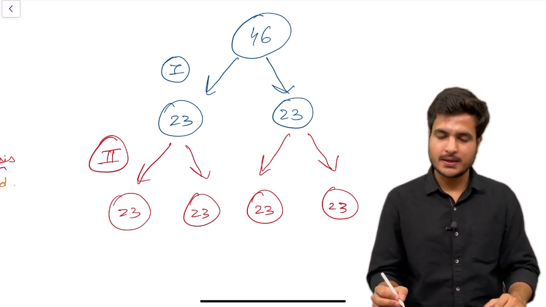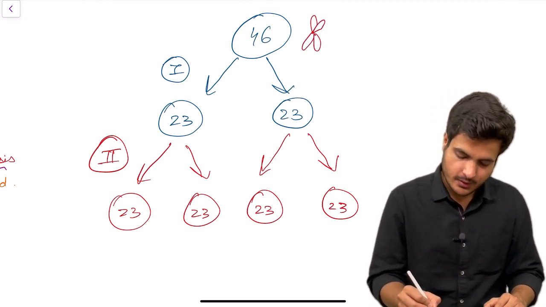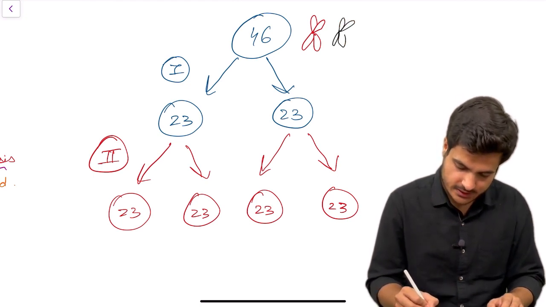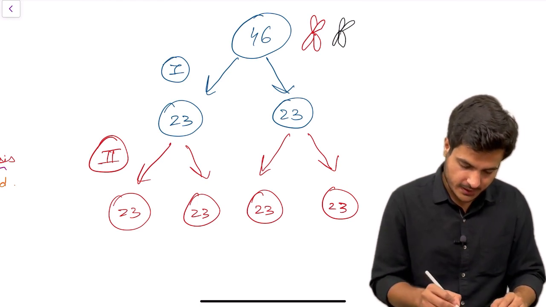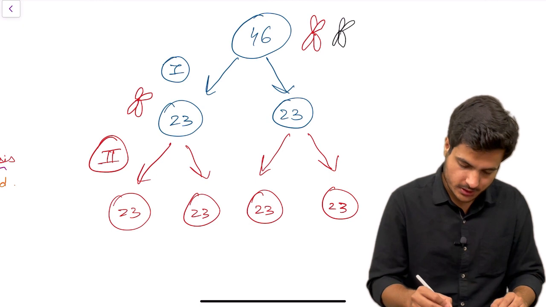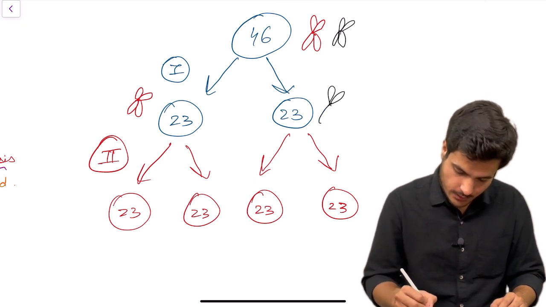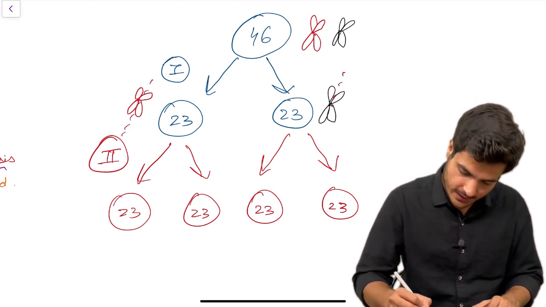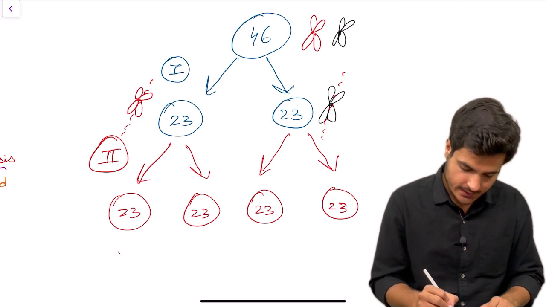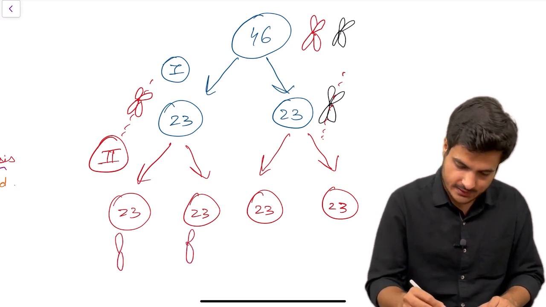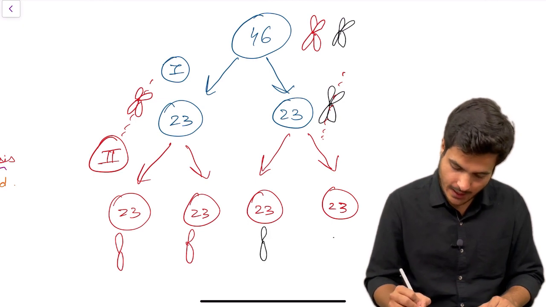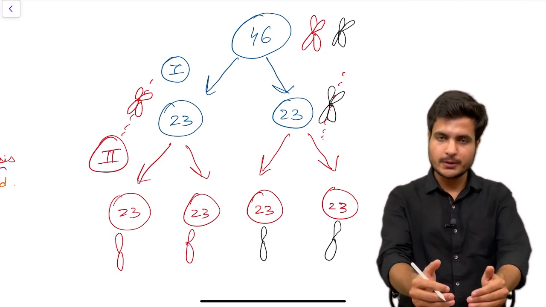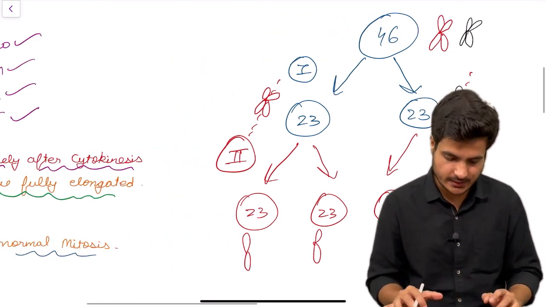So what is actually happening here? We have a pair of homologous chromosomes. This has been discussed many times. In meiosis 1, this pair is split between the daughter cells, and in meiosis 2, each chromosome will divide from the center into two chromatids, and each chromatid will go into a single cell. So this is what happens in meiosis second, and it is similar to mitosis in that the number of chromosomes between the parent cell and the daughter cells remains the same.